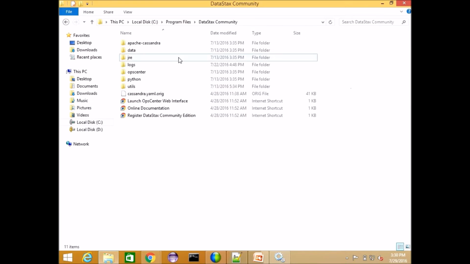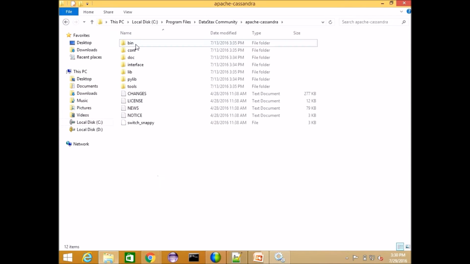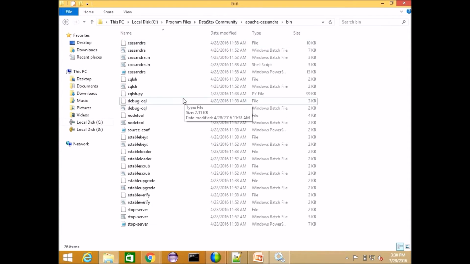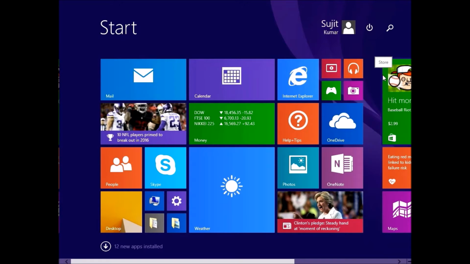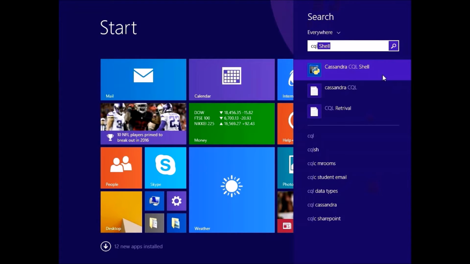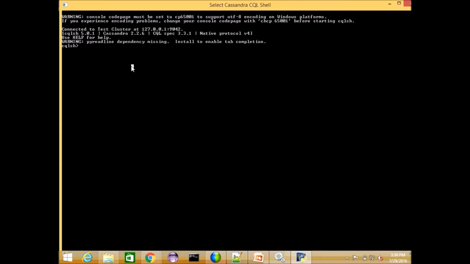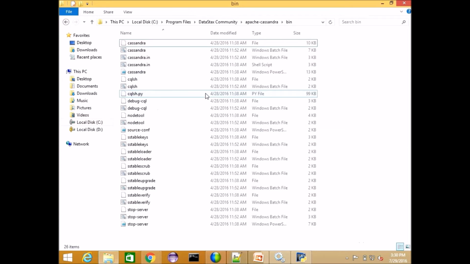Next you have this folder, and when you go to Apache Cassandra, here you have a bin folder. In this are all the Cassandra shell commands and CQLSH commands. CQLSH is a command prompt to write and fire queries. Once you install, it is automatically installed on your machine and connected to your Test Cluster. It is a single node cluster, with the cluster name Test Cluster. We can create keyspaces and tables here, I'll tell you later. So nodetool and the Cassandra-related CQLSH commands exist in this folder.